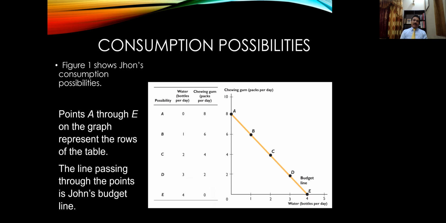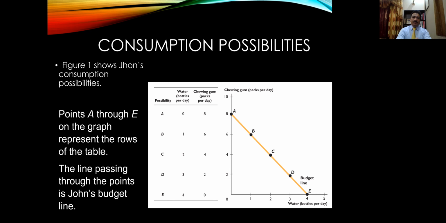Combining points A, B, C, D, and E, we get the budget line. He can spend on any combination available to him for consumption.